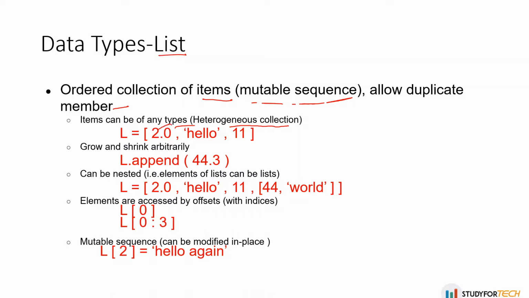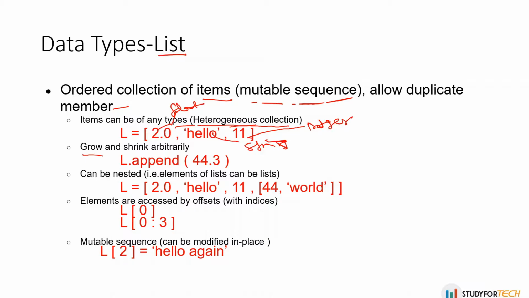You can see this is a float, this is a string, and this one is an integer. So this is heterogeneous. It can take any kind of data type: a string, a decimal float value, and an integer also.